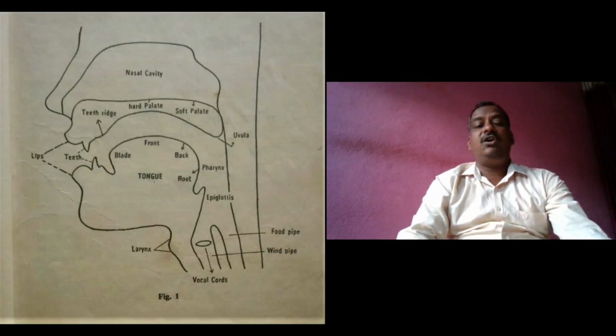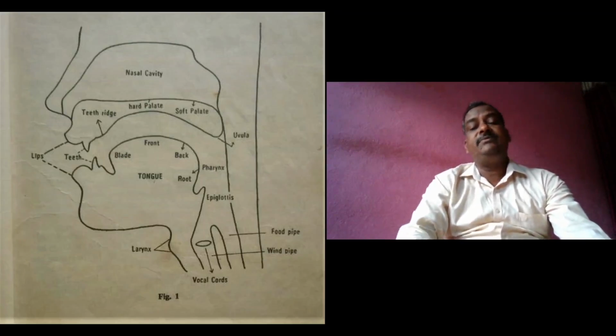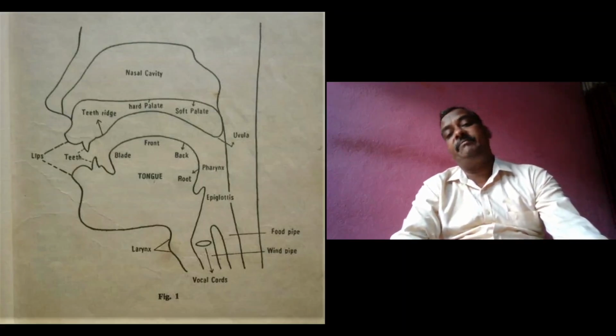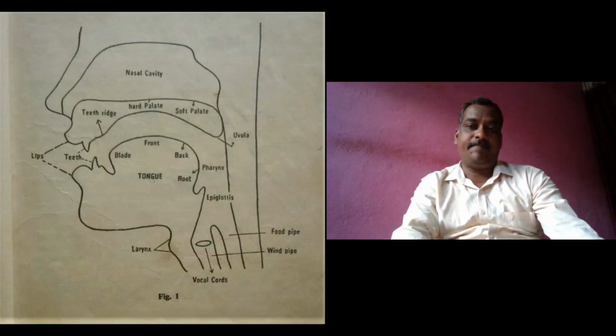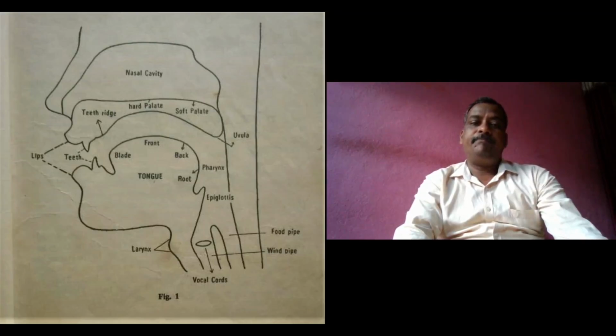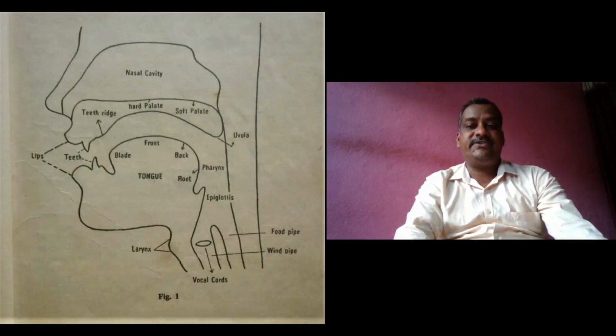In the production of various sounds, the tongue can be divided into five parts: tip, blade, front, back, and root of the tongue. All these organs comprise the articulatory system.